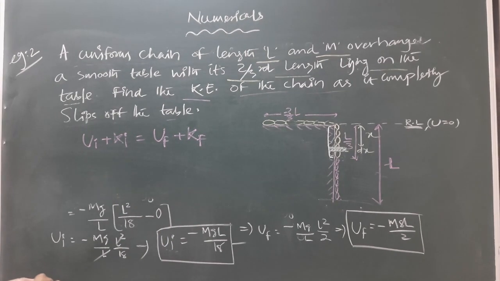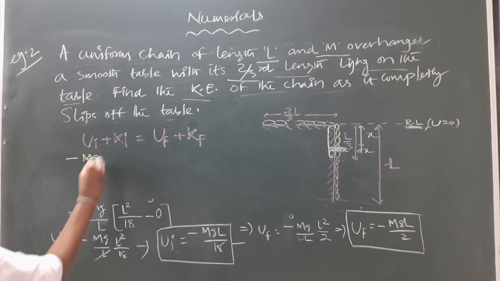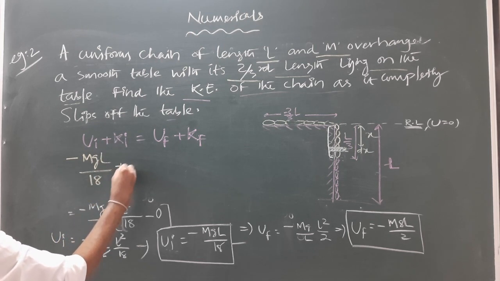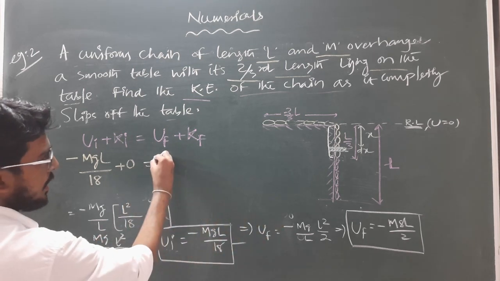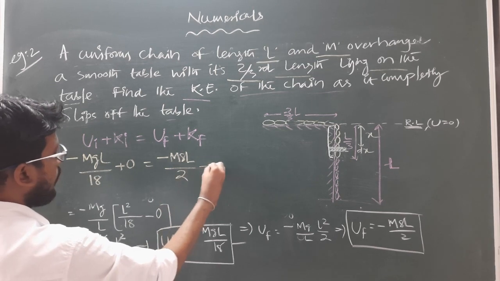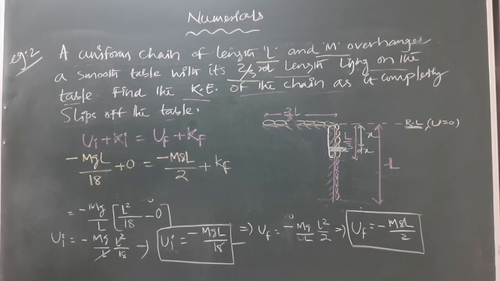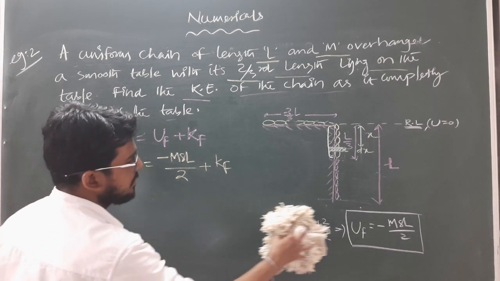And as we have the initial potential energy, minus mgL by 18, plus initial kinetic energy 0, which is equal to the final potential energy, that is minus mgL by 2, plus the final kinetic energy we have to find out. So from this, by solving, we will get the final kinetic energy.